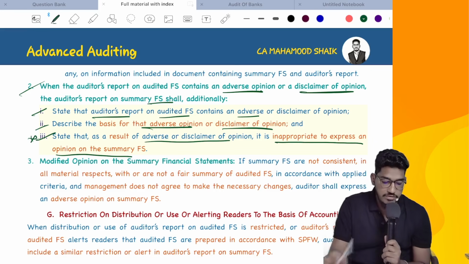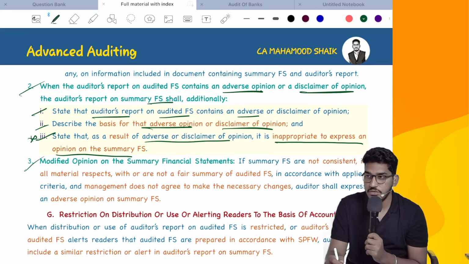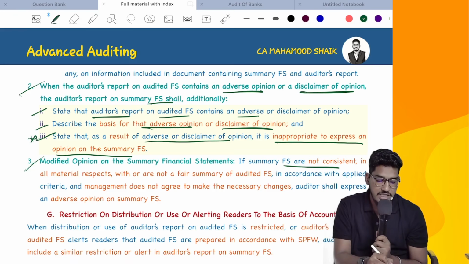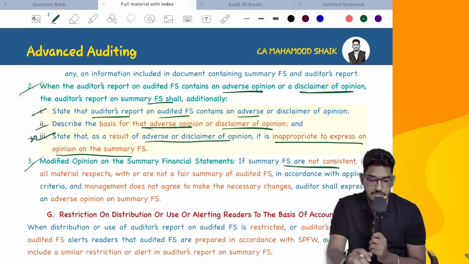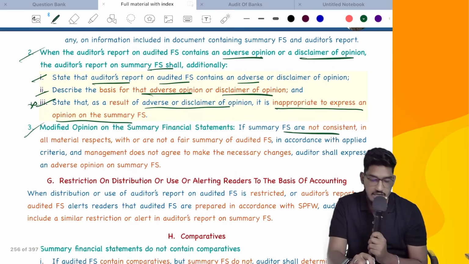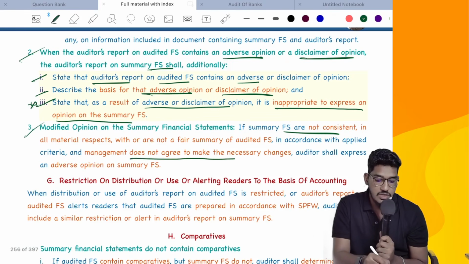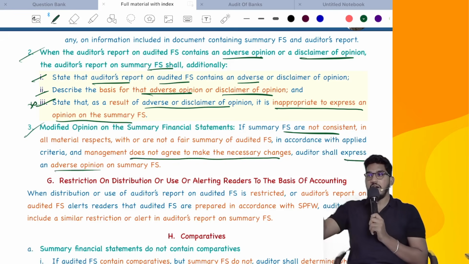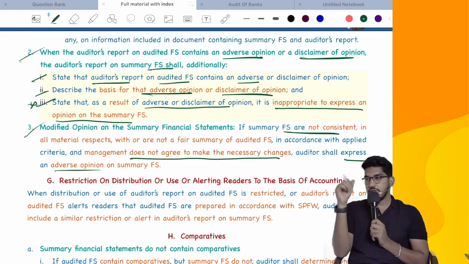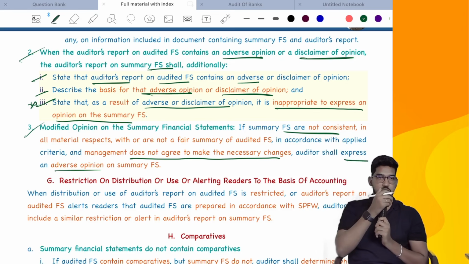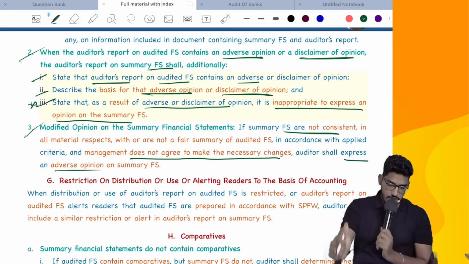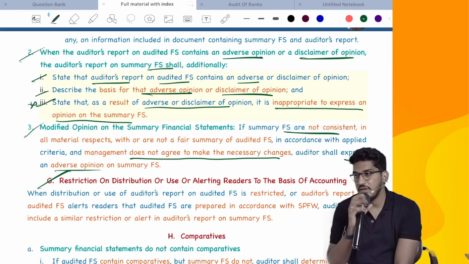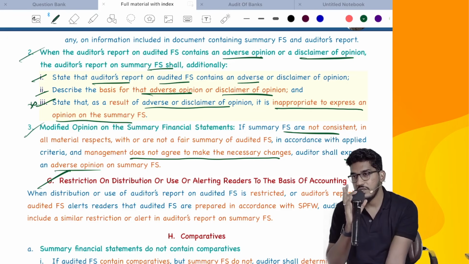Next, modified opinion on the summary financial statements. This when we will do? If the summary financial statements are not consistent in all material respects with, or they are not a fair summary of, audited financial statements in accordance with applied criteria, and the management does not agree to make necessary changes, then the auditor shall directly express an adverse opinion. This entire discussion, this is what I have summarized in the form of the chart. Clear? Right. Restriction on distribution or use or alerting the readers to the basis of accounting. Same, these paragraphs you have already seen in 800.